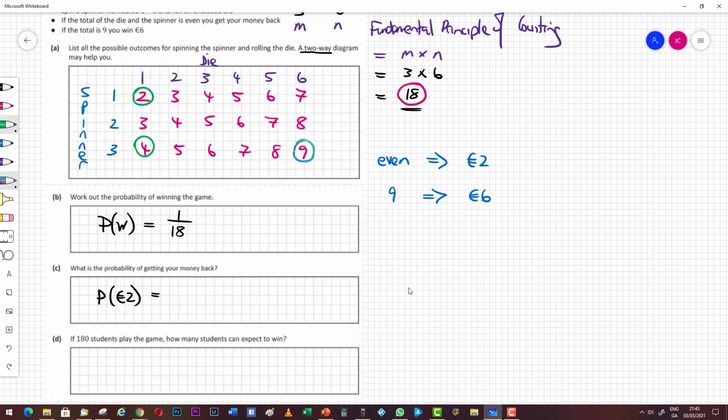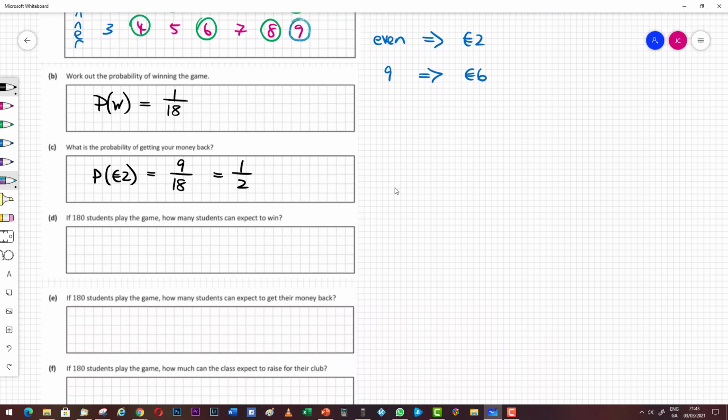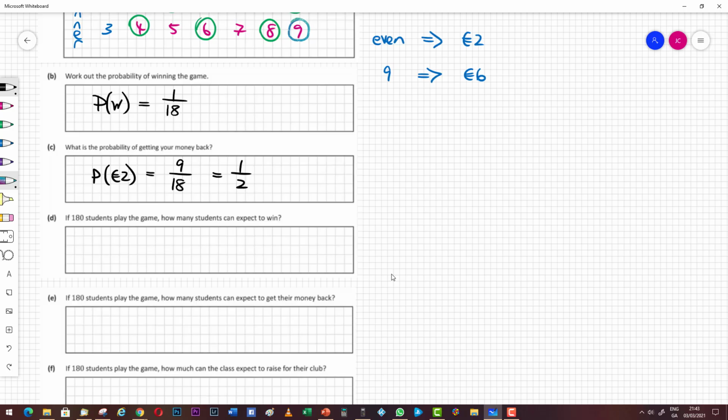1, 2, 3, 4, 5, 6, 7, 8, 9. 9 times out of 18, you'll get an even number when you add the numbers. So 9 out of 18, which is 1 out of 2, or there's a 50% chance of getting your money back. If 180 students play the game, how many students are expected to win?